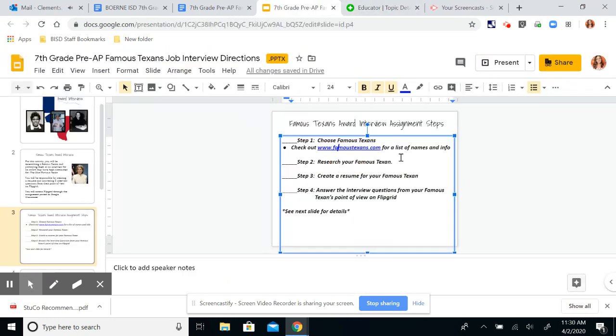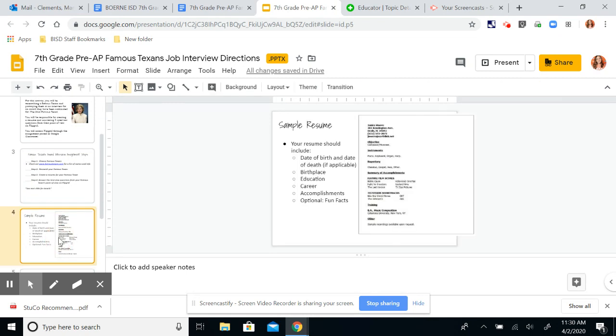Once I've chosen my famous Texan, then I'm going to research them. I showed you how it has the information there for them. Now, the next thing that I need to do is to create a resume. If you keep going, there's a resume sample here, and there's also a list of the requirements that we need. So their date of birth, date of death. If they are still alive, you don't need to put the day that they died because they're still alive, and a few other things.